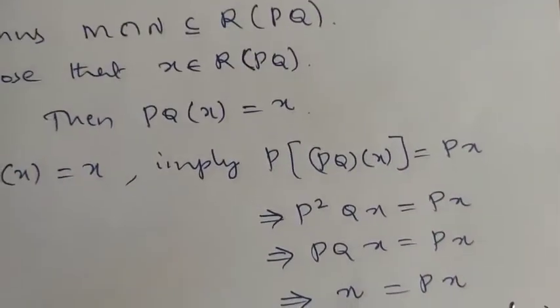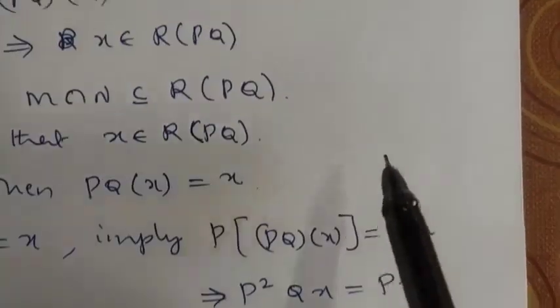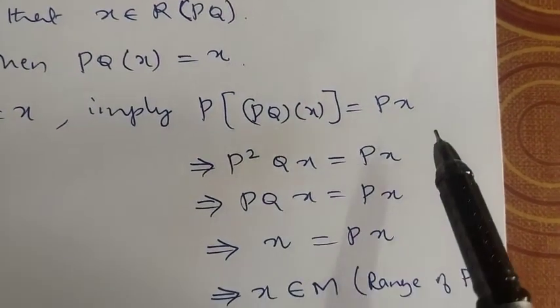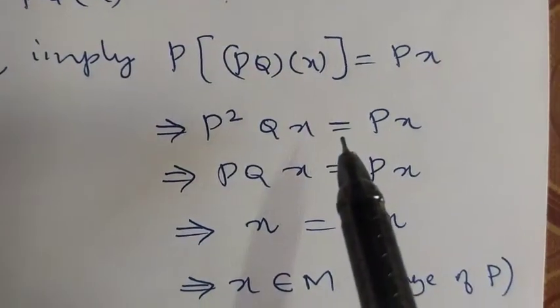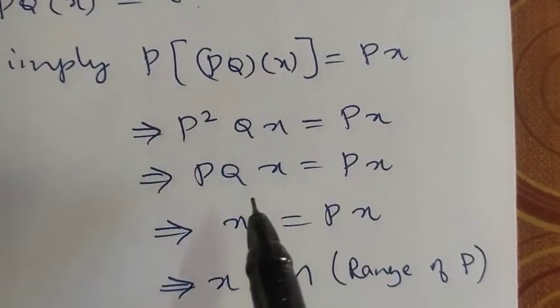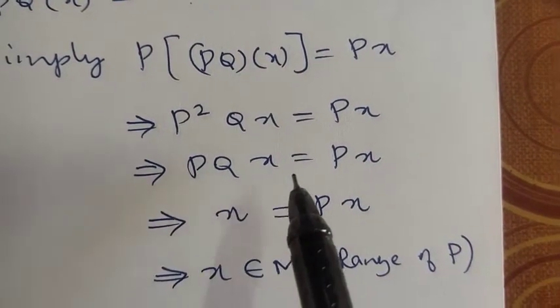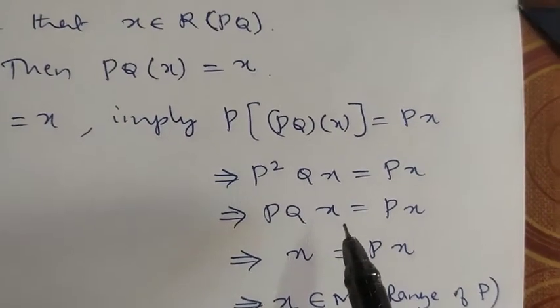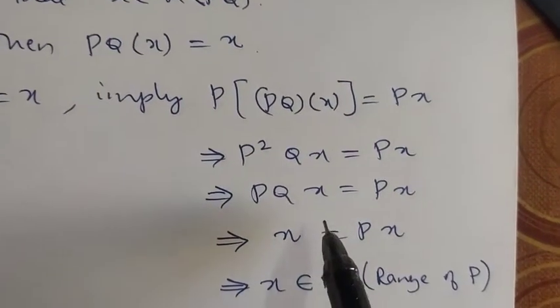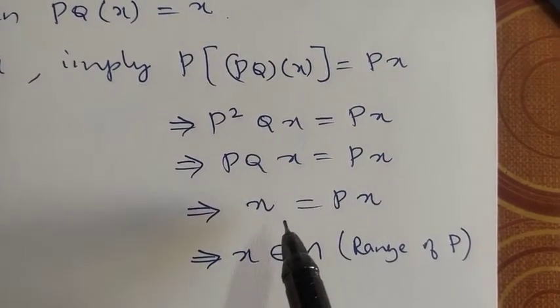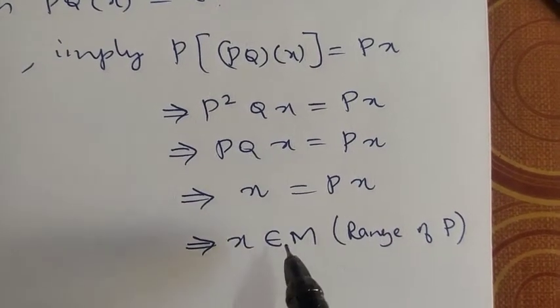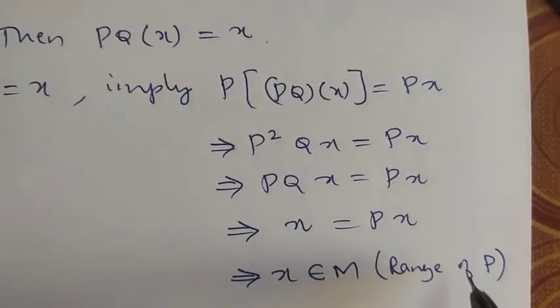You apply P on both sides, you get P of PQ of X is equal to P of X. So this implies P square Q of X is equal to P of X. So this implies PQ of X is equal to P of X. Now PQ of X is X itself. So this is equal to P of X. P of X is equal to X means what? We say X belongs to M, which is the range of P.